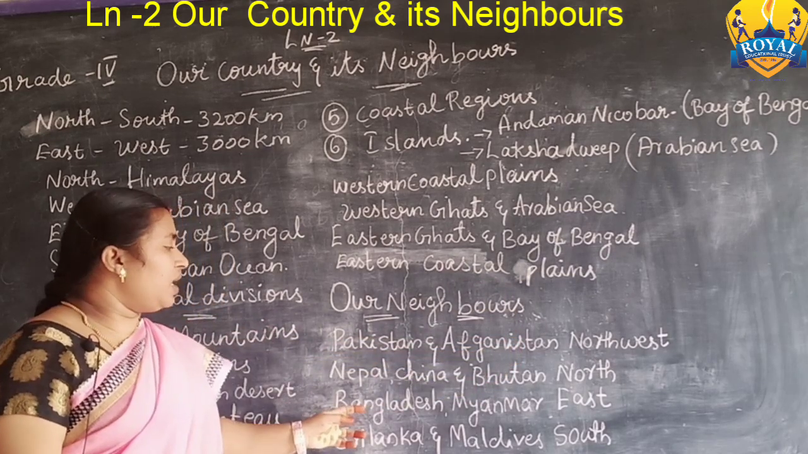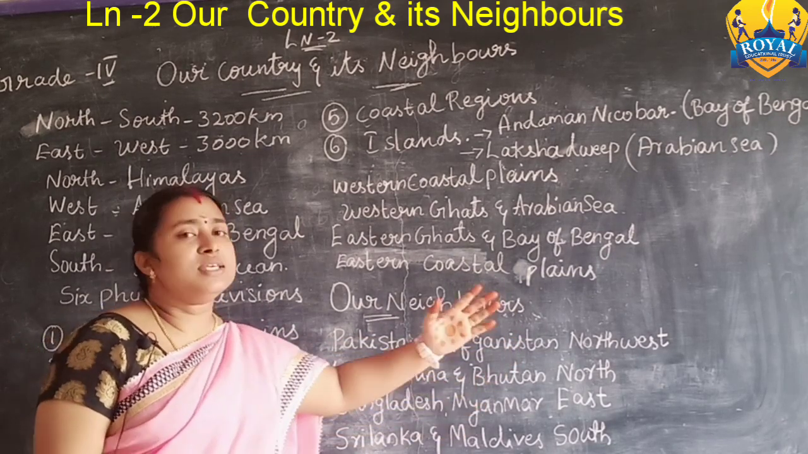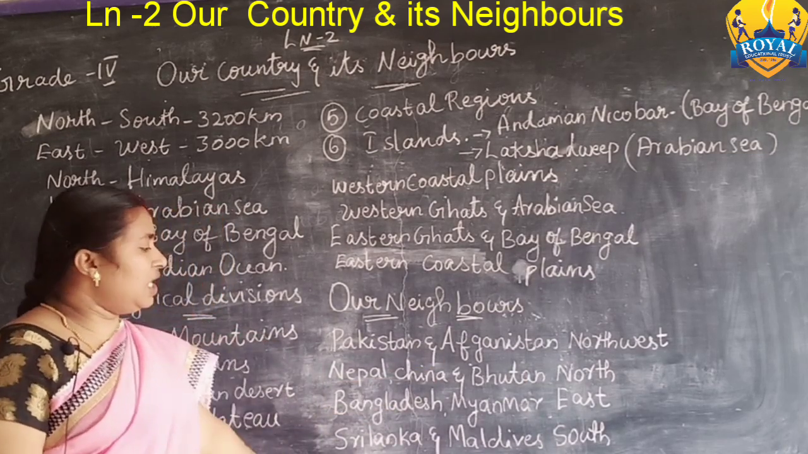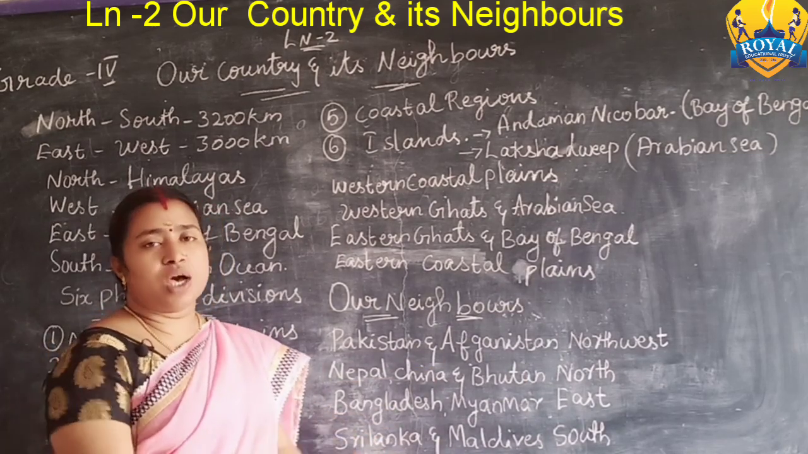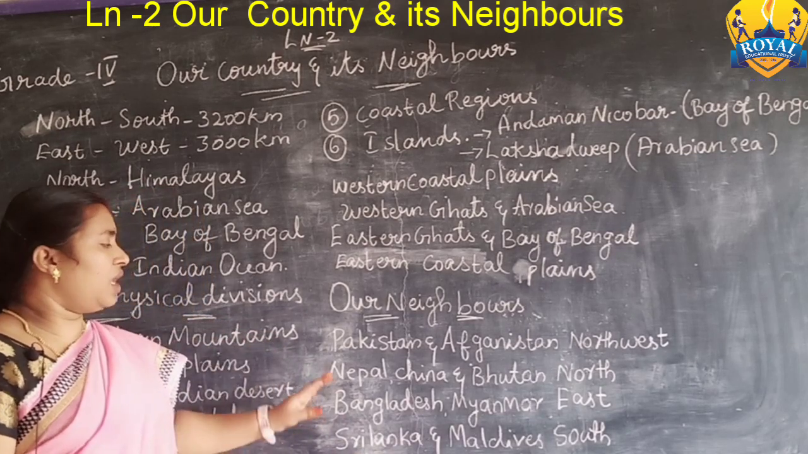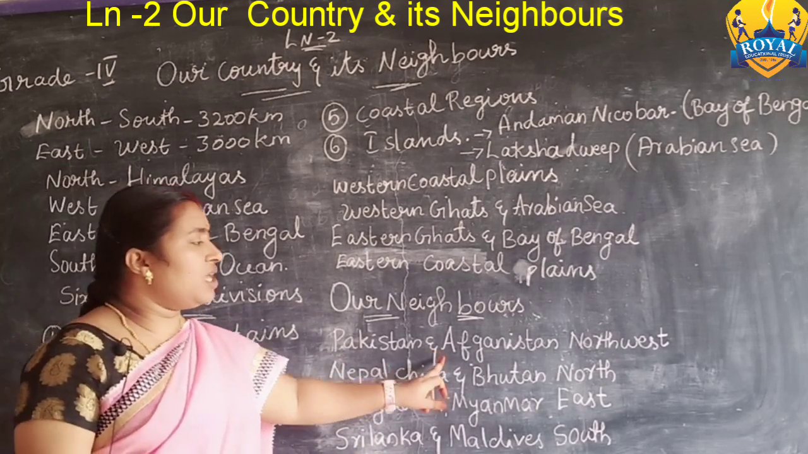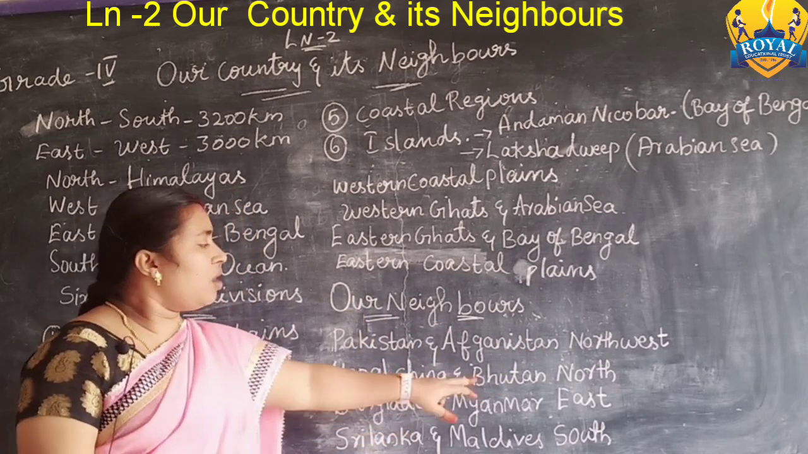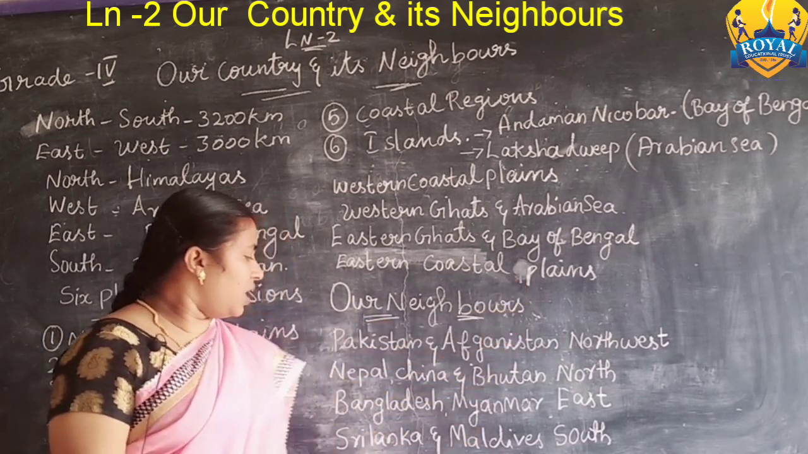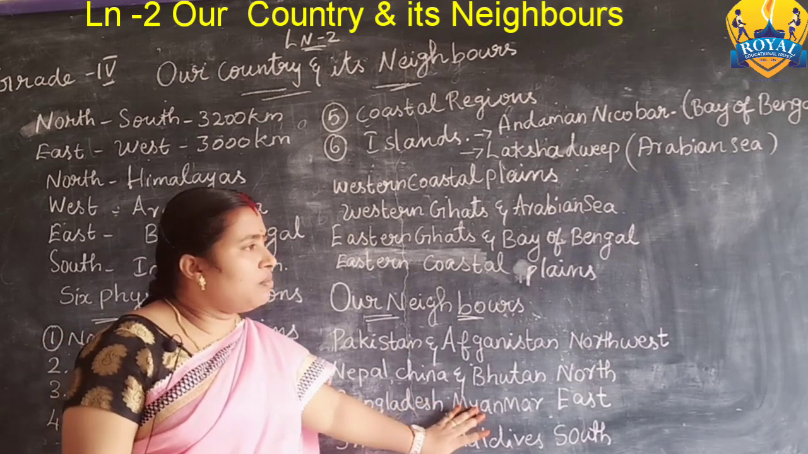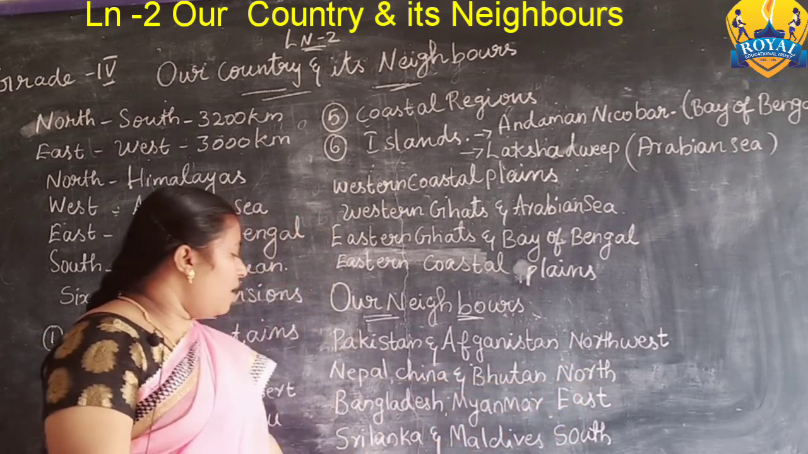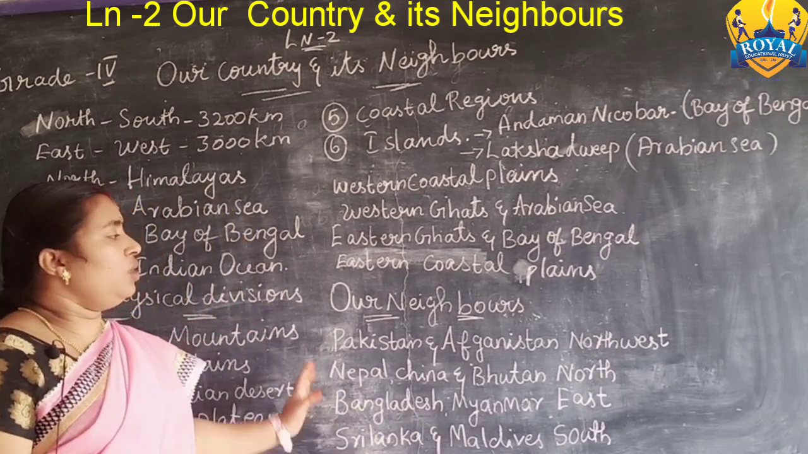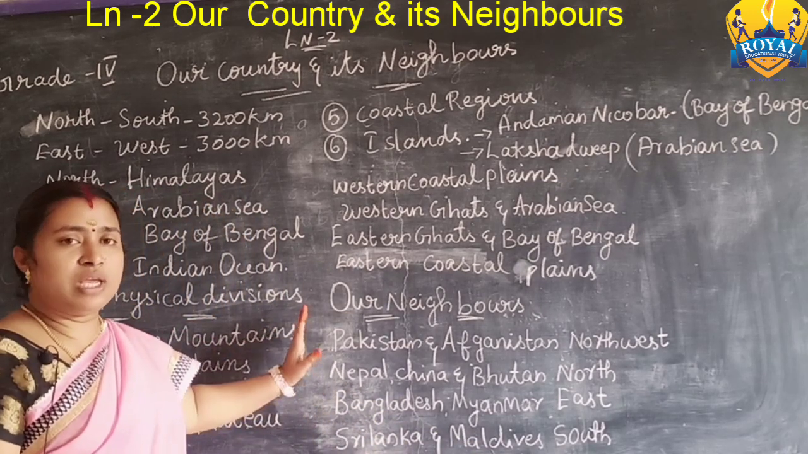Bangladesh and Myanmar are on the east side of our country. Sri Lanka and Maldives are on the south side. Again, Pakistan and Afghanistan are on the northwest side, Nepal, China and Bhutan on the north side, Bangladesh and Myanmar on the east side, and Sri Lanka and Maldives on the south side. Now you have an idea about our neighbors.